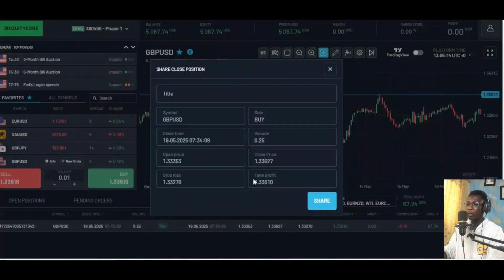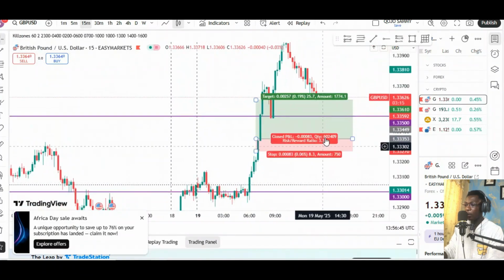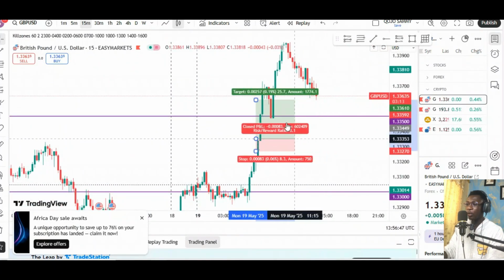So the stop loss was 1.3327, and the take profit price was 1.3361, and the entry point was 1.3353. All right, so it was a buy position, and the currency pair was GBP USD. The date is today, 19th May 2025, in the morning, 7:34 during the London session. And so this is how the trade looks.